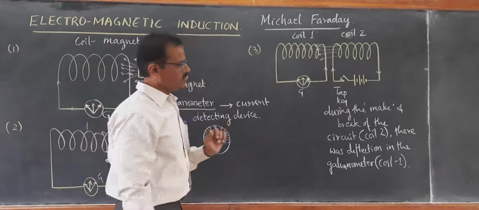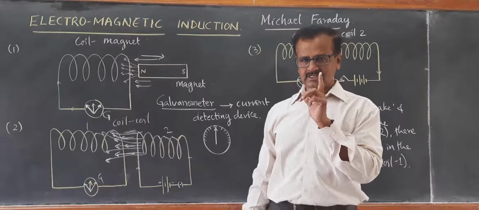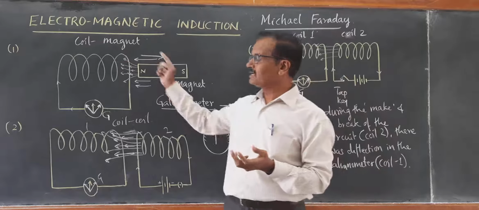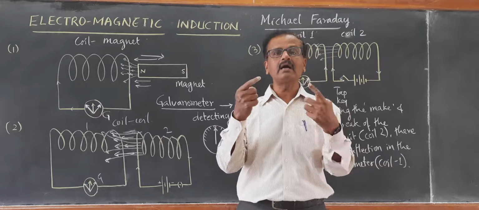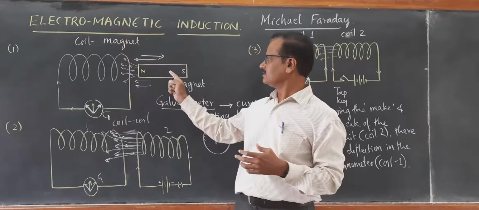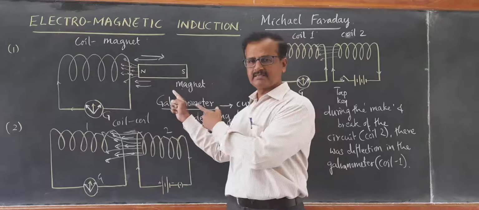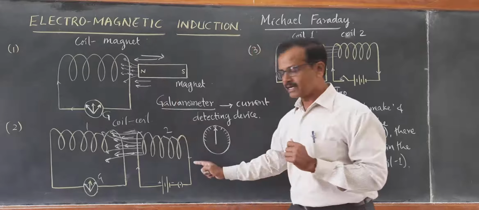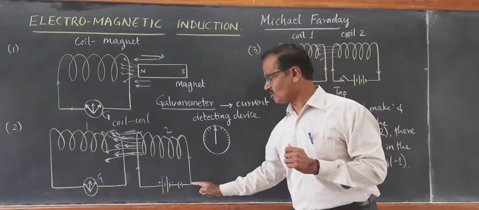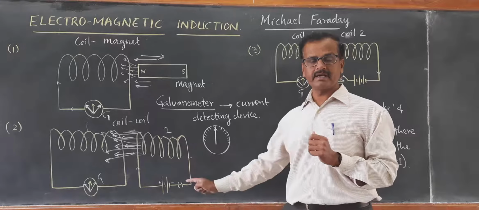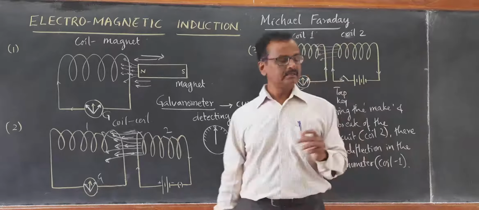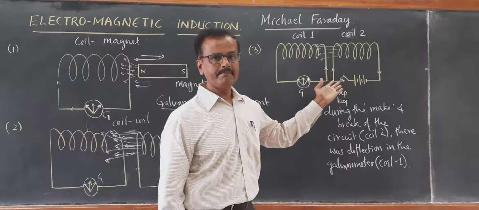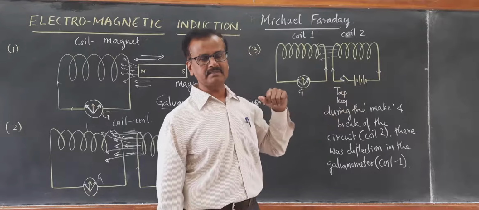So this is how he could generate electric current by making use of a magnetic field linking with the conductor. Here, in the first case, the magnetic field was from a magnet; in the second, from a current carrying coil or solenoid; in the third case again, the magnetic field was produced by make and break of the circuit.